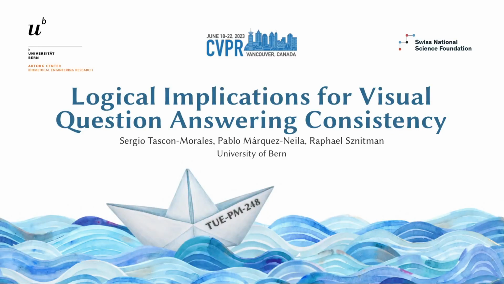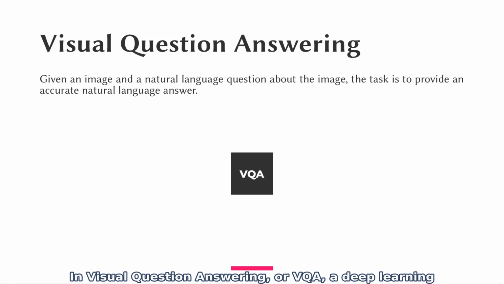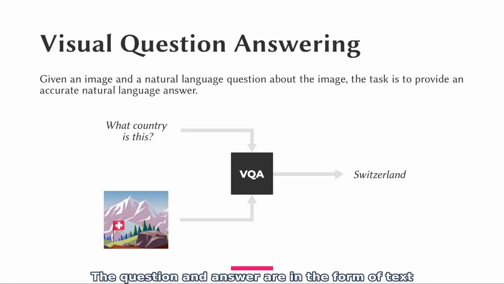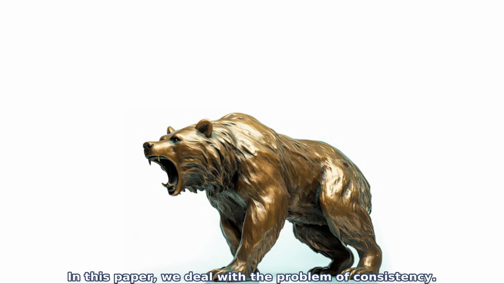This is the video of the paper Logical Implications for Visual Question Answering Consistency. In visual question answering, or VQA, a deep learning model answers questions about images. The question and answer are in the form of text. In this paper, we deal with the problem of consistency.